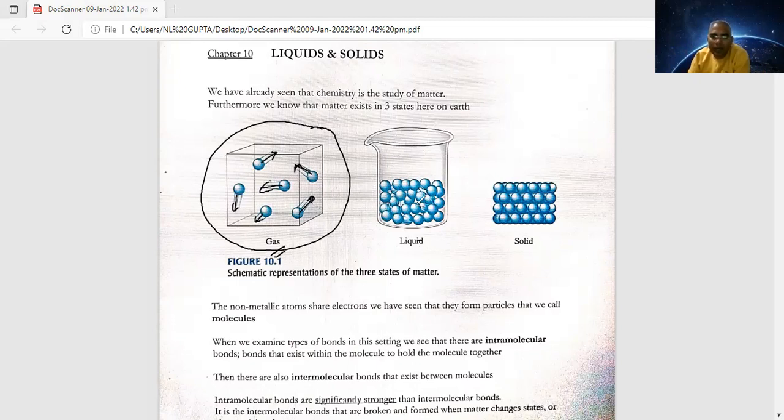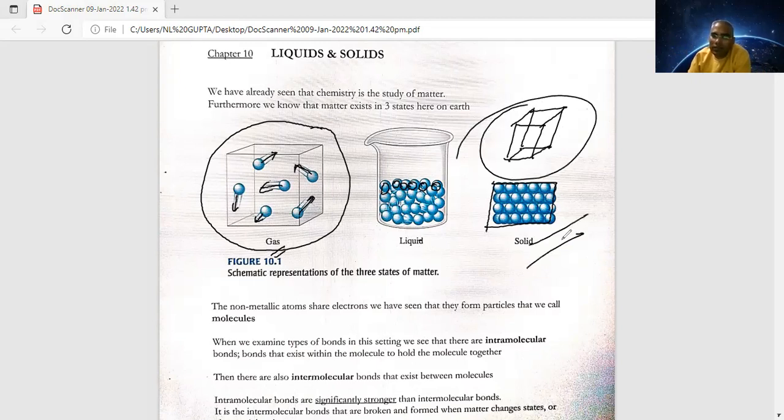Take the liquid state: they are a little bit systematic, not that randomized. They are not going in any direction. But in the solid, you will find a proper arrangement. Here the 3D structures and lattice structure are there, meaning the molecules have fixed positions. So these molecules have a strong force of attraction. That is why this happens.